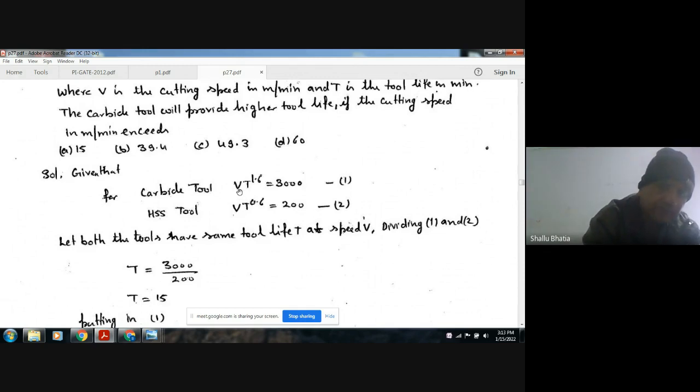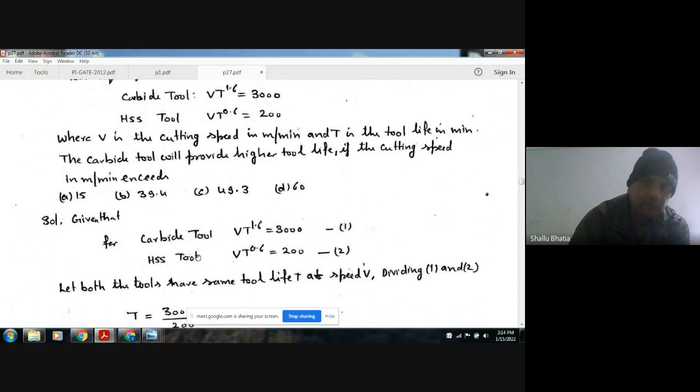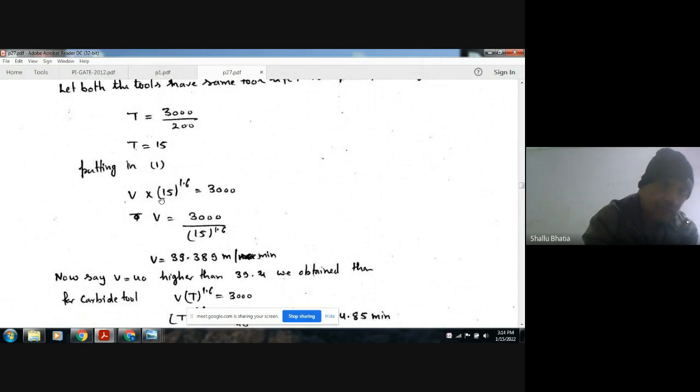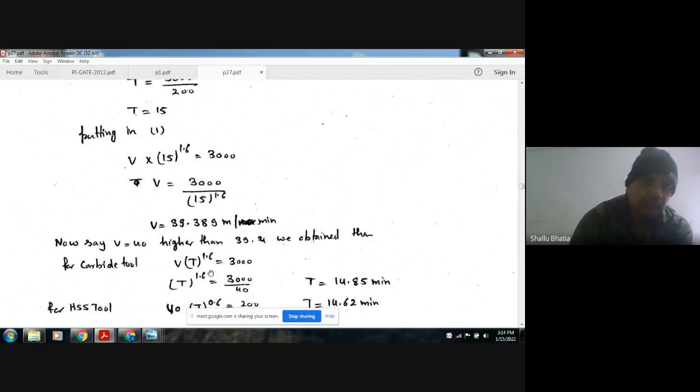If we divide these two equations, we get T equal to 3000 by 200, which is 15. So when the tool life is 15 minutes, the speed of both tools will be the same. That speed, putting it in either equation, will be 39.389 meter per minute, say 40. If we take 40 as the speed, then the tool life for the carbide tool is just 14.85 minutes.